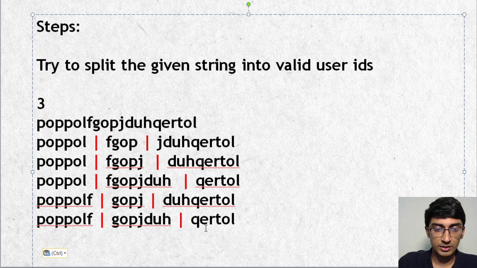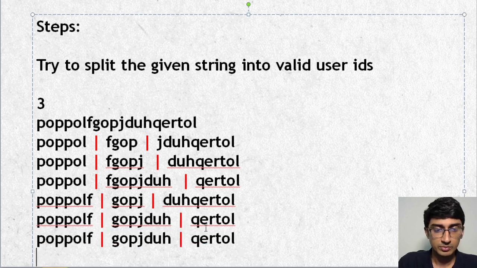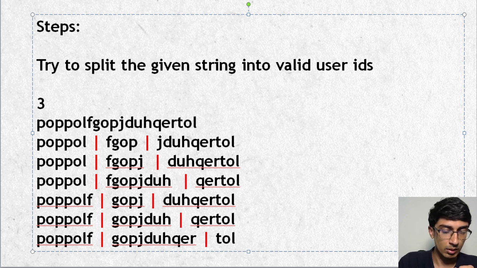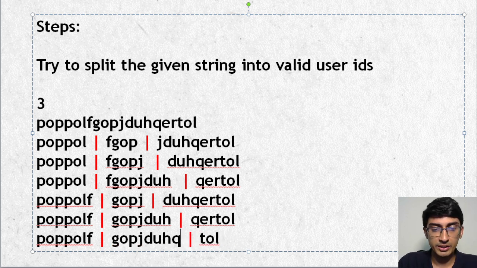Can we go even further? Let's just check it out, if it's possible to go even further than this. Well, if I go PPOLF, this is what I'm already going. From here, in the second last one, can I add Q? If I add Q, I'll have to add E also, but I can't end with E, so I have to add R, and with RTOL it's just not possible, right? So it's not possible here, which means that I have to expand here.